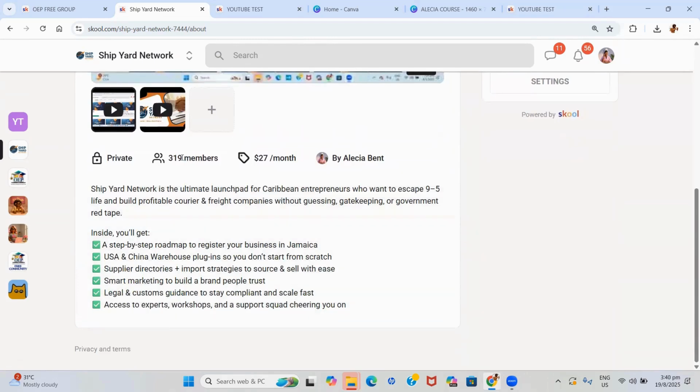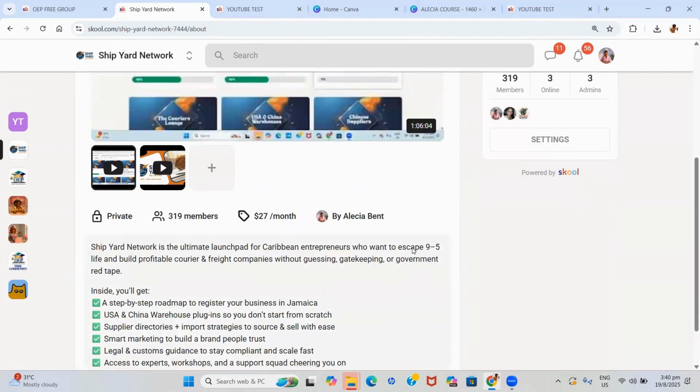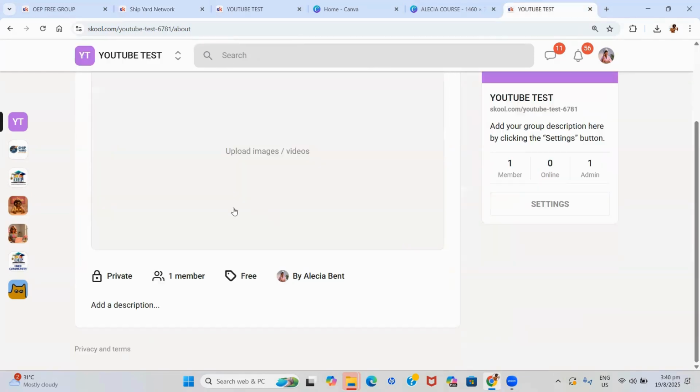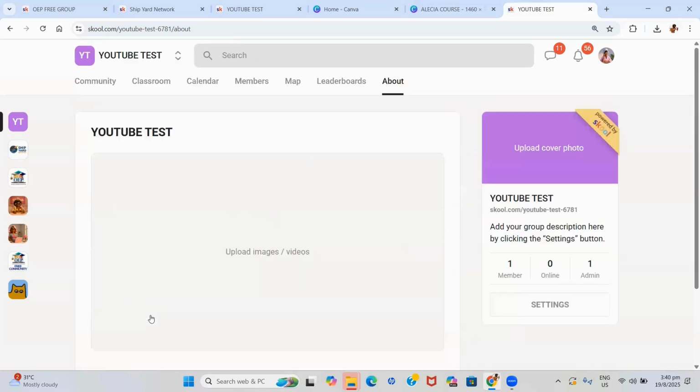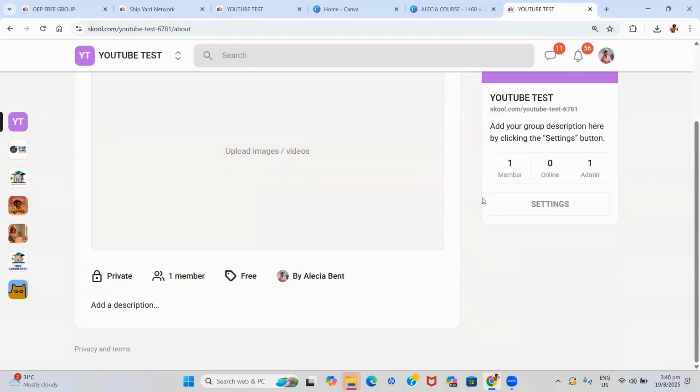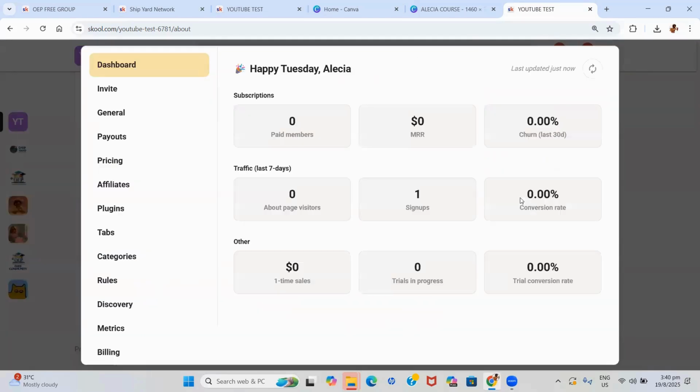Right? And you have your sales copy here as well that tells them what your community is all about. They're able to see how many persons are in there, how many persons are online. So you can go ahead and add your description. You can add your photo or images to that section. Then you have the settings now. So this is what your dashboard looks like. It will show you how many persons are on subscription and how much money you are making on a monthly basis.